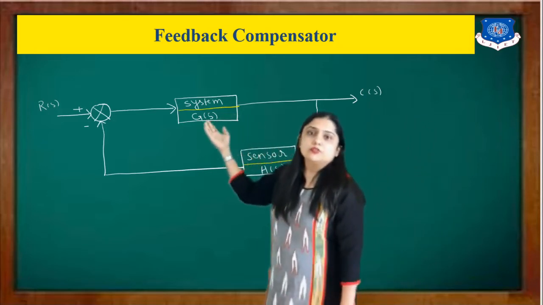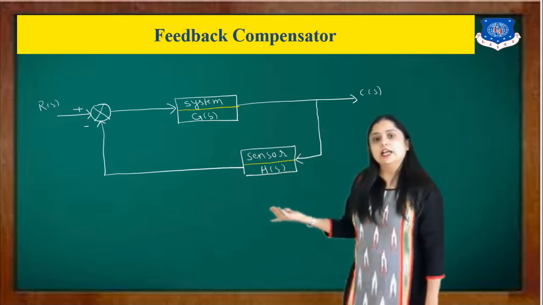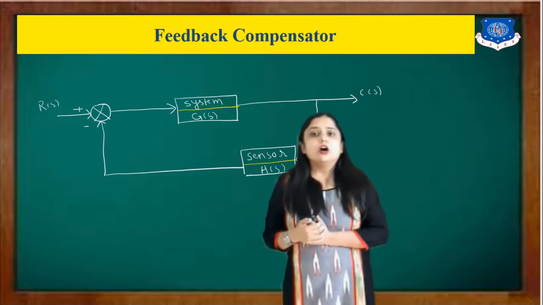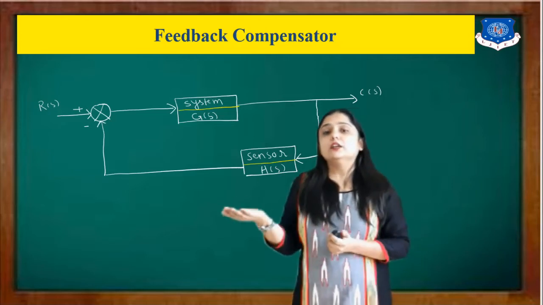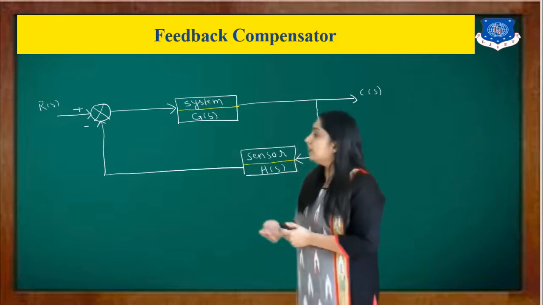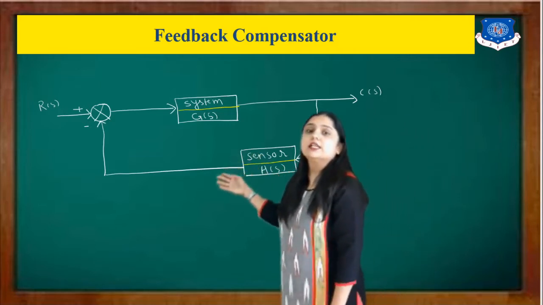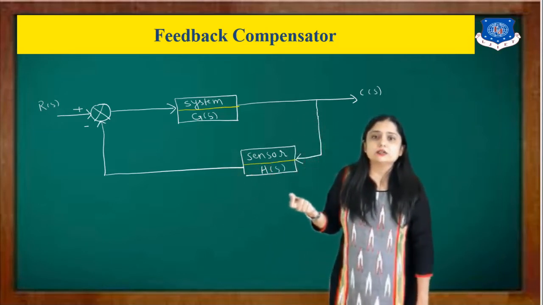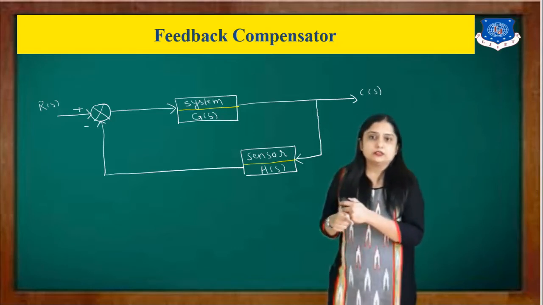That is, the system transfer function is G(s), and the sensor transfer function is H(s). Here you can use any sensor, or as the name suggests, it's a feedback, or in other words it is also known as a parallel compensator. So we need to add a compensator in series with the sensor. Then that is known as a feedback compensator, because we are going to add a compensator in the feedback part.